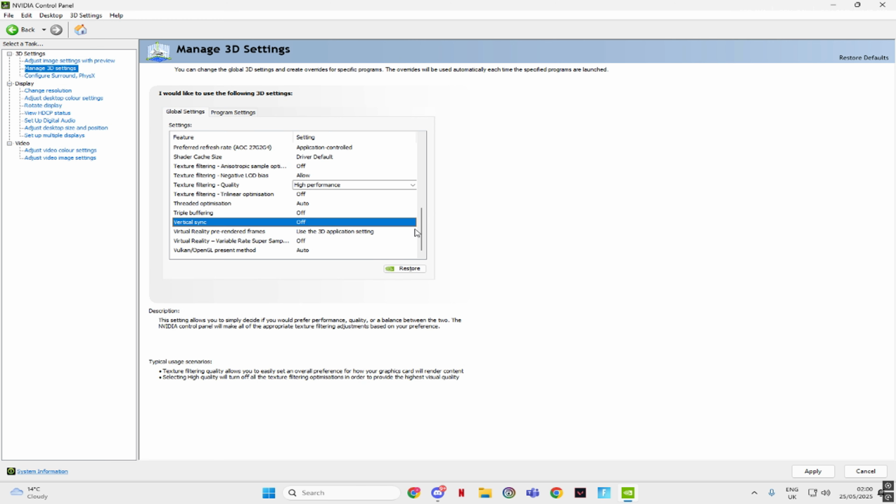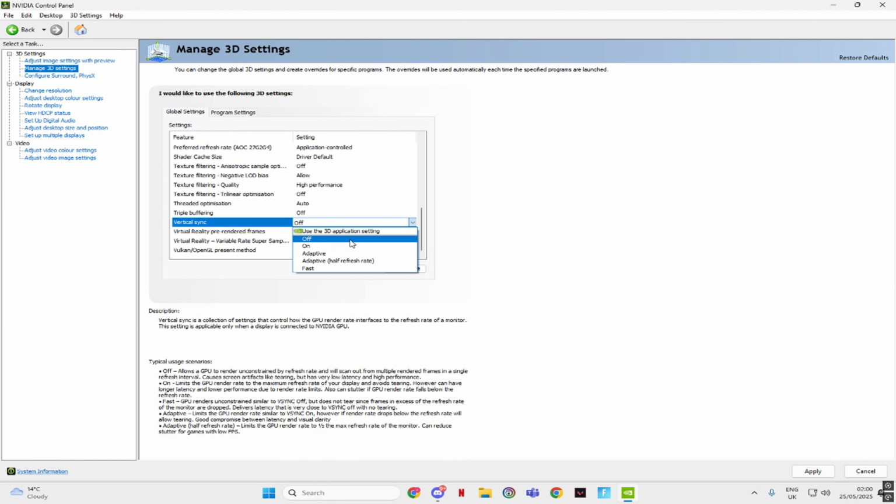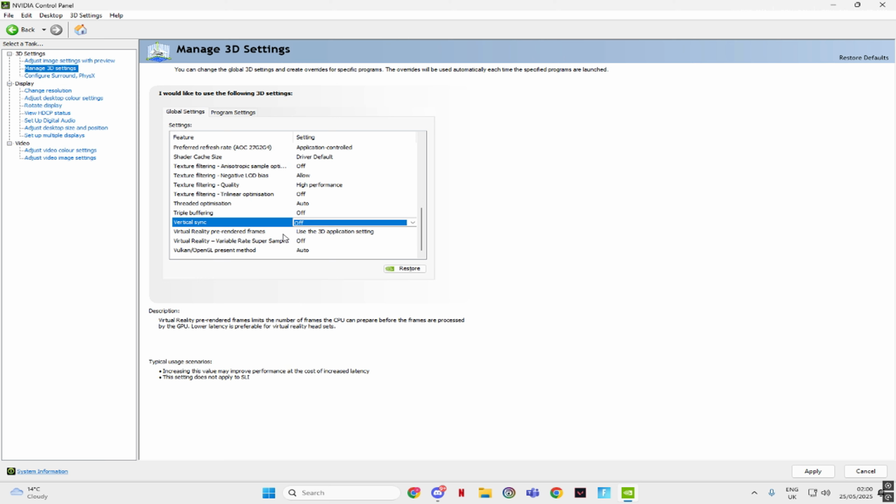Unless you have vertical sync on games, put it on, but if you don't, just have that off. If you don't know what to do, just leave it off. And then all these should be use 3D application setting, off, auto.